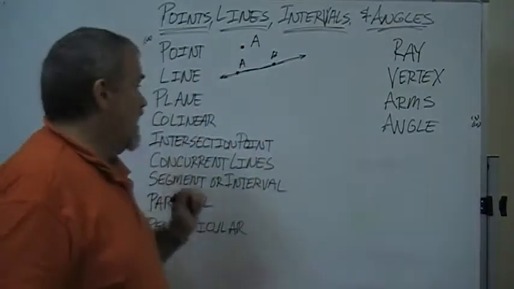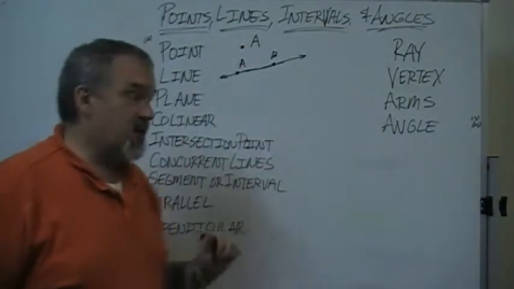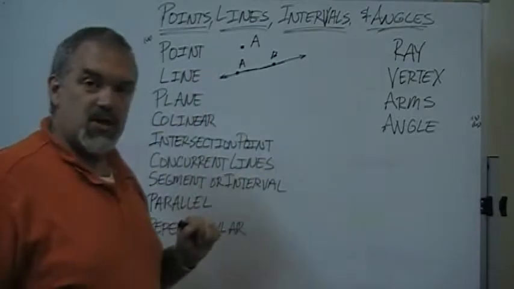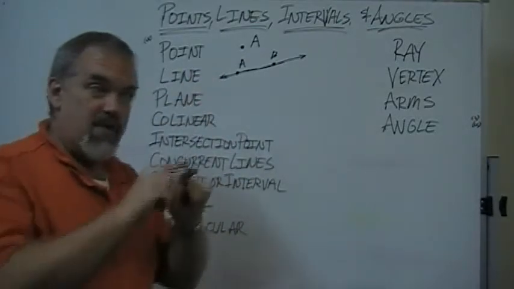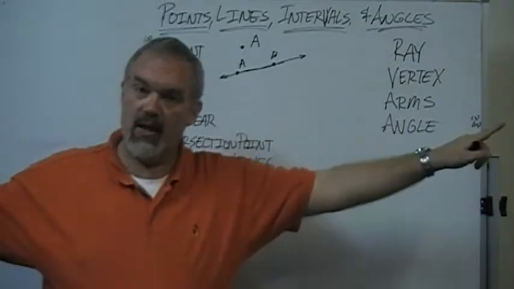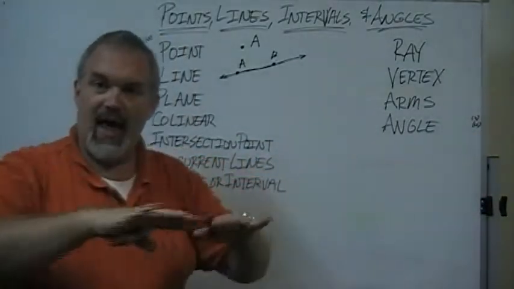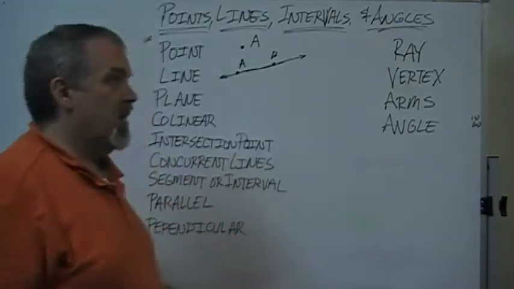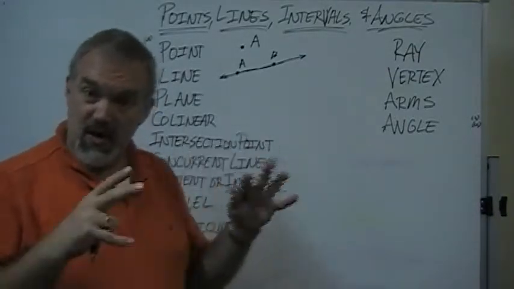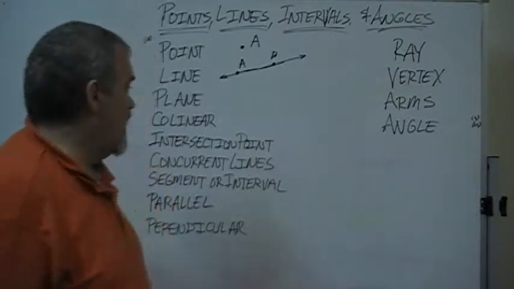Now, one way to think about this is that points have no dimension. Lines have 1 dimension. They go all the way one way or the other. Planes are 2-dimensional, so they're flat, like a table. We can also talk about space, which is 3-dimensional, but we'll save that for another time.